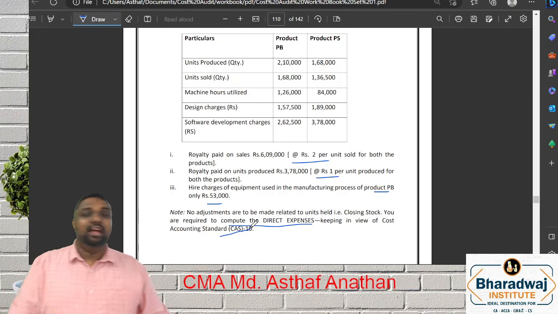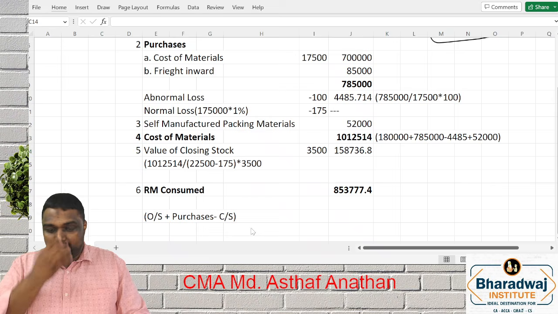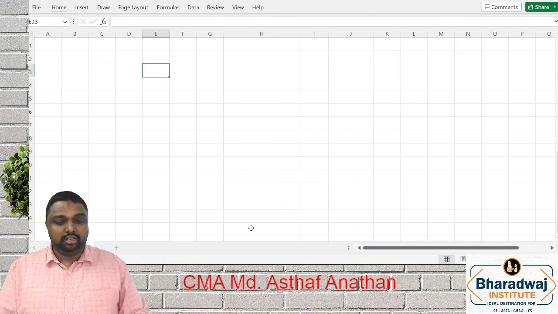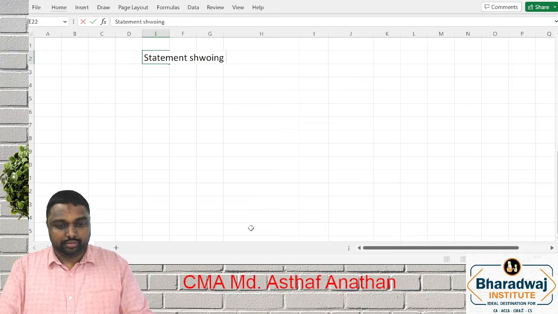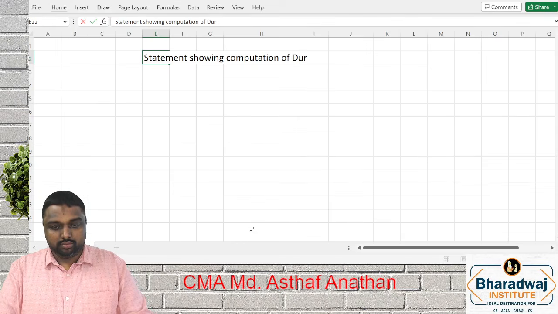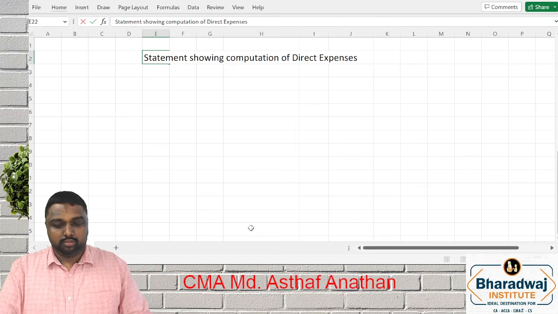Direct expense means the expense which can be directly identified with the product. So we'll start one by one. Statement showing computation of direct expenses as per CAS 10.